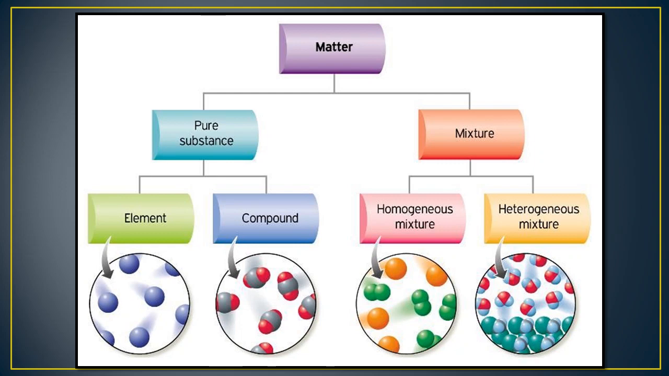students, compound means two types of elements are joined together to form a compound. Now we will see a mixture. What is a mixture? Mixture means two or more types of atoms combine to form a mixture. Here we can see a homogeneous mixture. In a homogeneous mixture, similar types of atoms are present, and in a heterogeneous mixture different types of atoms are present.